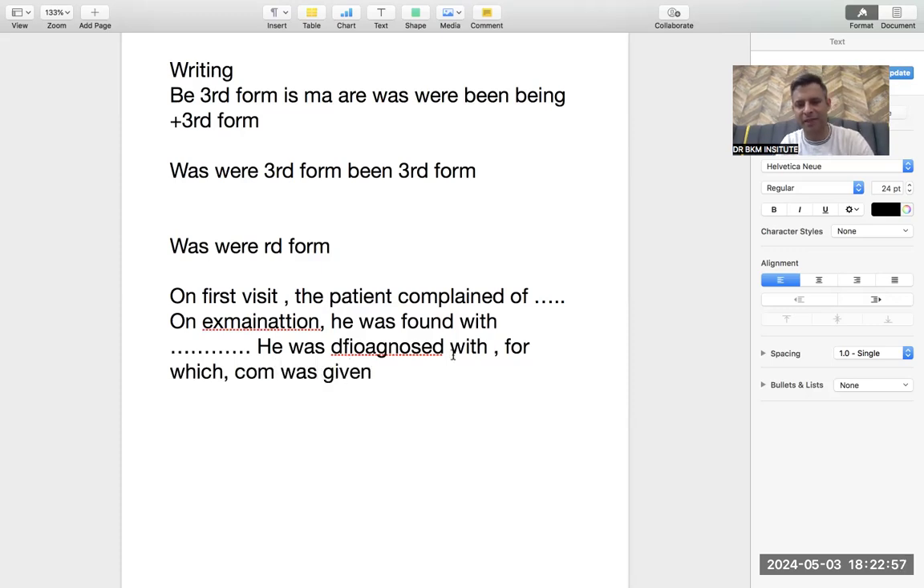He was diagnosed with this, for which paracetamol was given. If you notice this passive voice, was plus third form, that means all this is done by us. Us means hospital, nurses and doctors. He was diagnosed by us. Disease signs were found by us. Patient was found with elevated temperature. Paracetamol was given by us. So all the things are in the passive voice in OET. The only active voice is when the patient complains by himself.